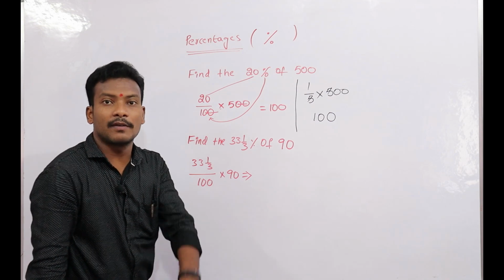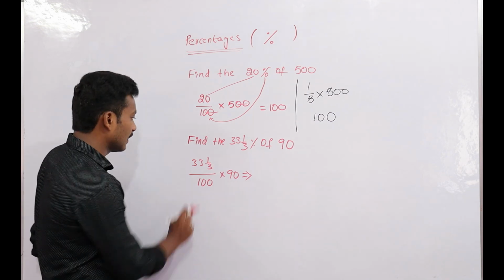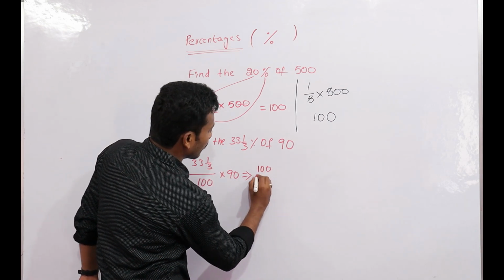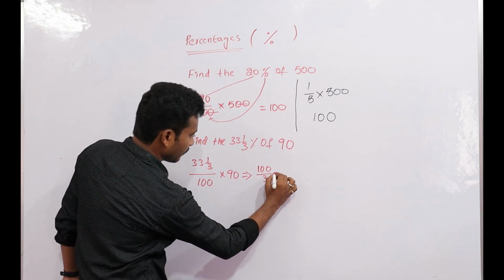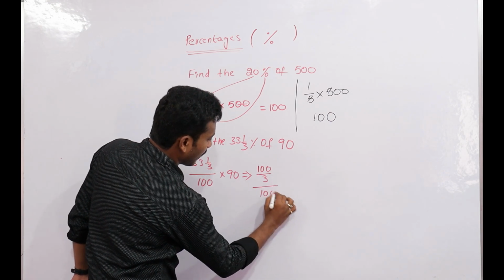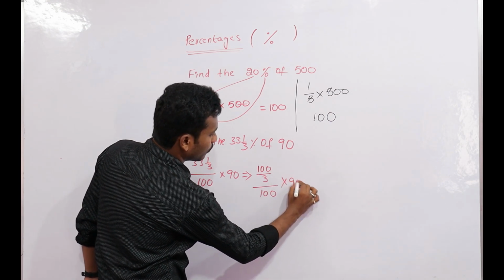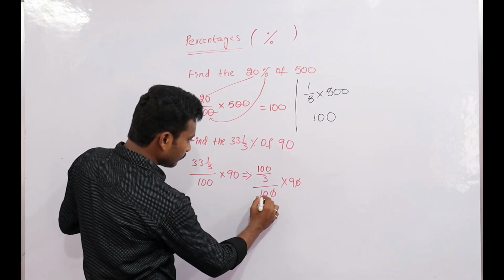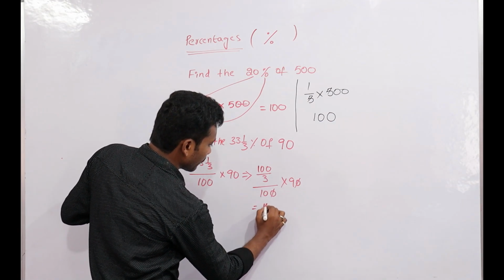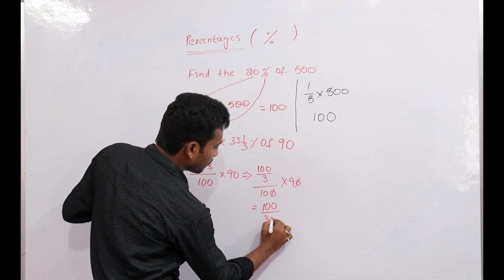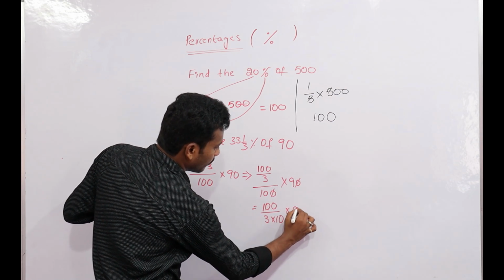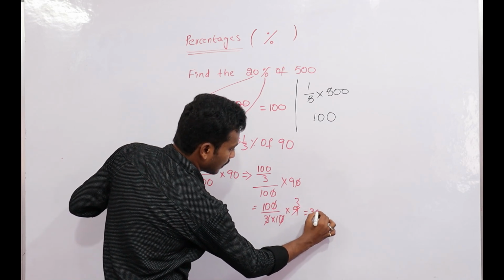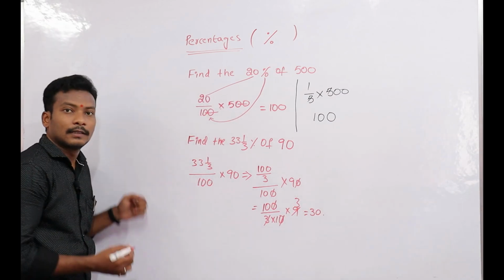First of all we can convert into an improper fraction. That is 33 into 3, 99 plus 1, 100. 100 by 3 by 100 into 90. 1 gets cancelled. Next 100 by 3 into 90. 3 ones, 3 threes, that is 30.